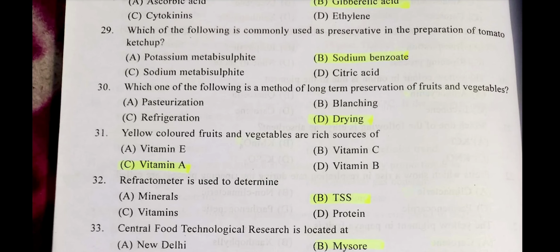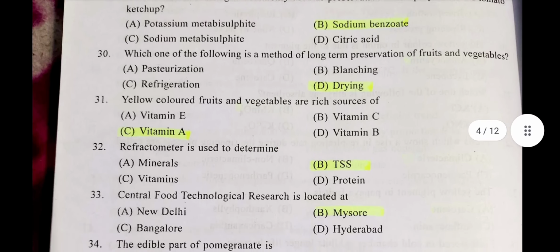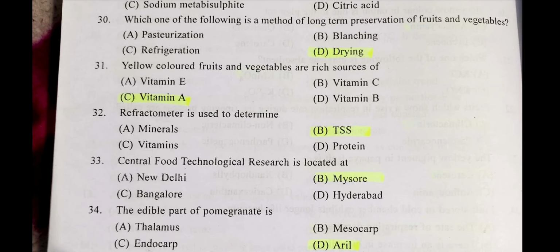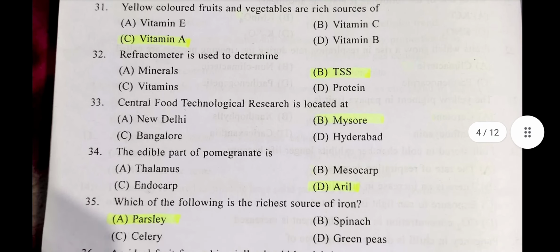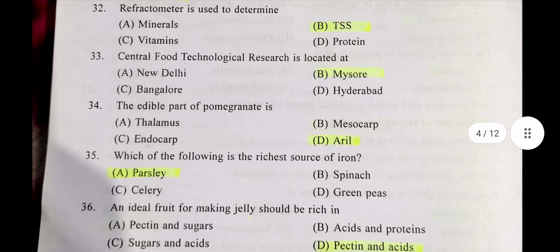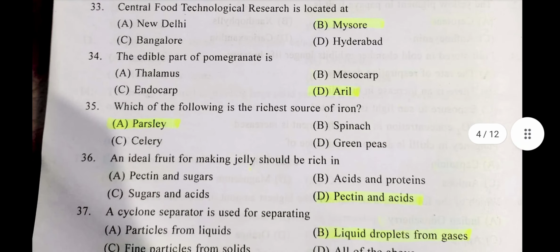Yellow colored fruit and vegetable are rich source of vitamin A. Question number 32. Refractometer is used to determine total soluble solid, TSS. Question number 33. CFTRI is located at Mysore. Question number 34. The edible part of pomegranate is aril. Question number 35.